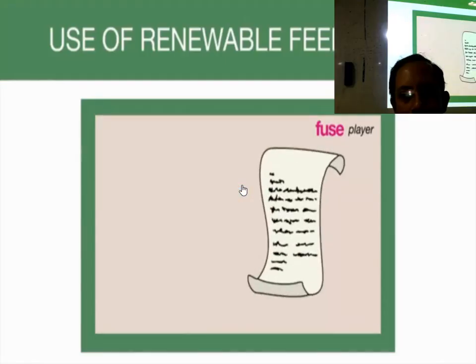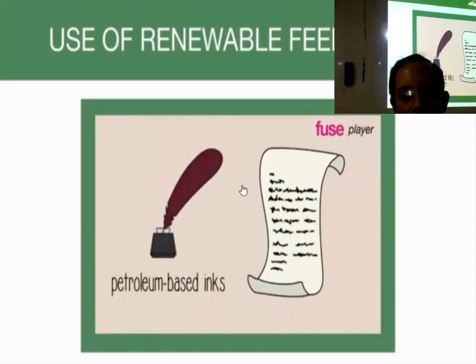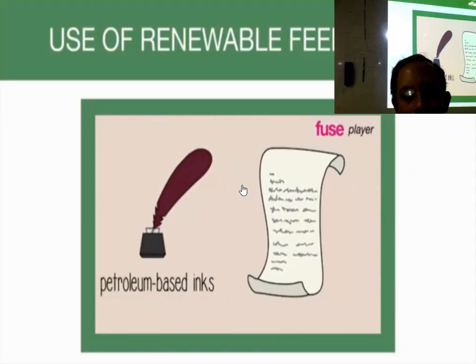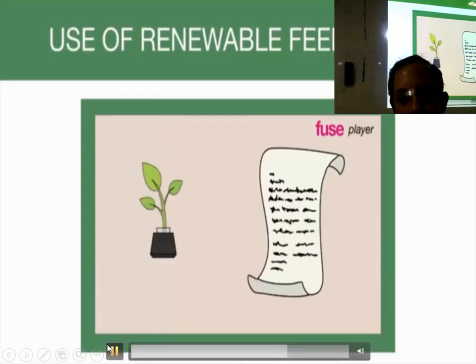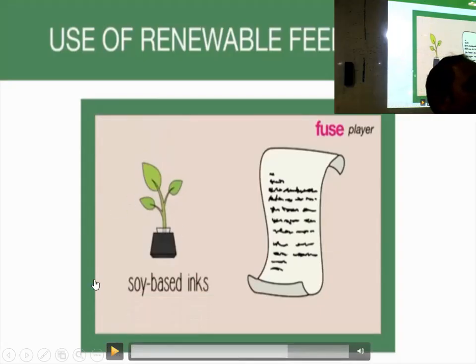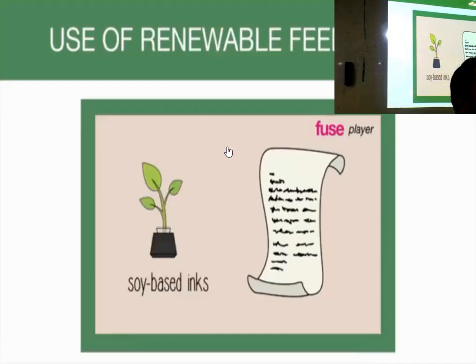When paper products are recycled, the ink needs to be removed. Petroleum inks can be difficult to remove, but soy-based inks can be removed with relative ease. I think this pronunciation you cannot understand. I am just telling you what the last sentence told. Soya based ink, soya means soybean. That soya based ink, if you use, then it is easy to remove from the paper.